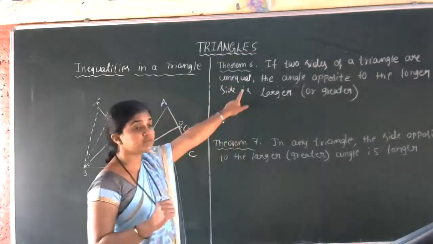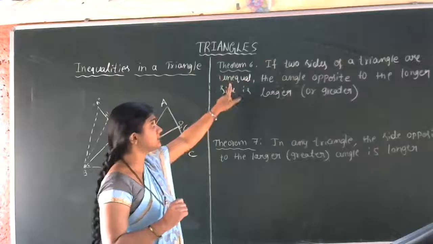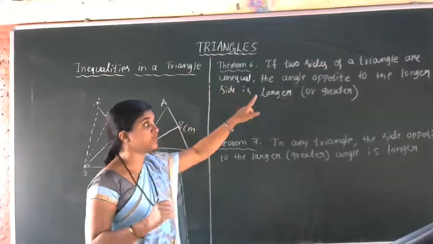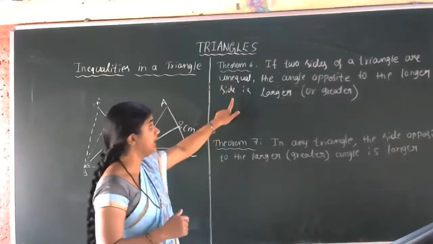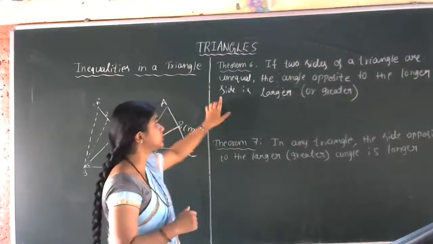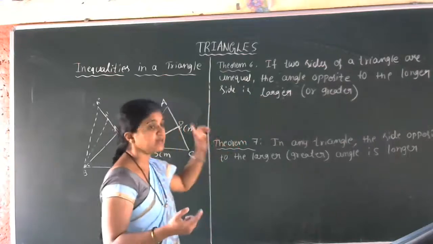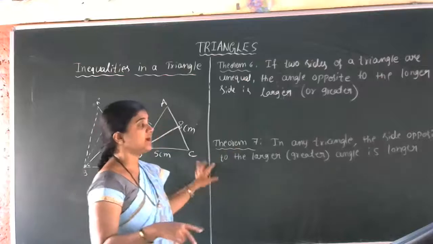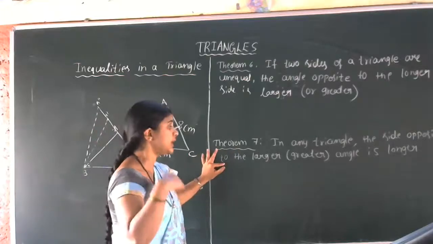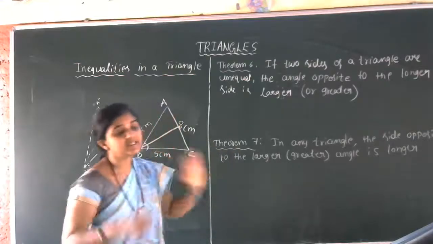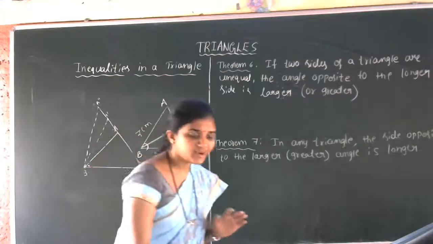The first one, theorem 6, is: if two sides of a triangle are unequal, the angle opposite to the longer side is larger or greater. The second one: in any triangle, the side opposite to the larger angle is longer. Got the idea of this one?